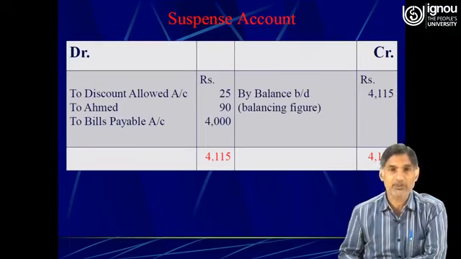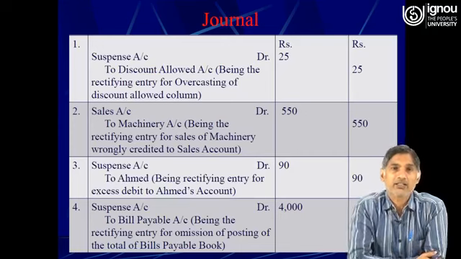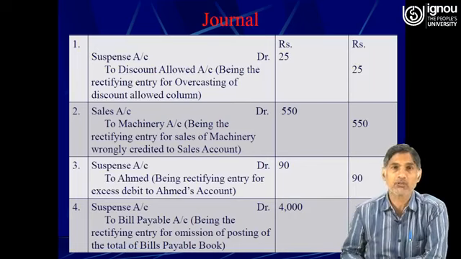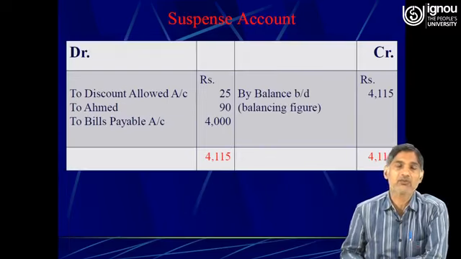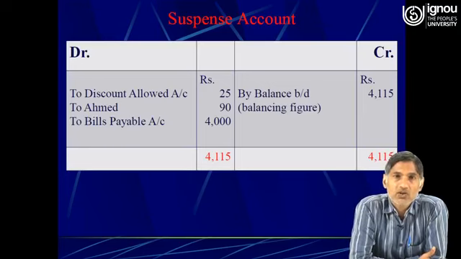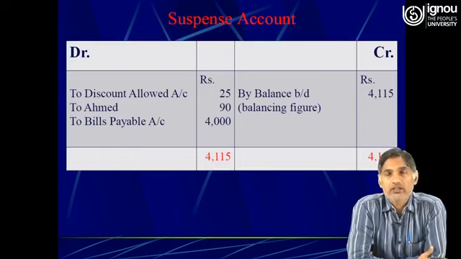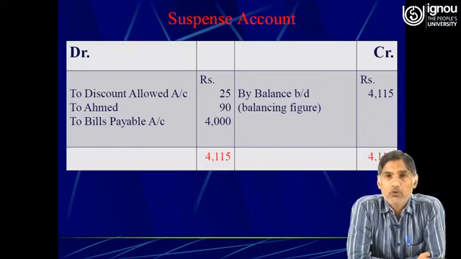Now prepare the suspense account. In the first, third and fourth entries, the suspense account has been debited. Therefore, on the debit side of the suspense account you transfer the amounts: first entry 25, third entry 90, fourth entry 4,000. So 25, 90 and 4,000 must be on the debit side. The total is 4,115, so the balancing figure, balance brought down, is 4,115.